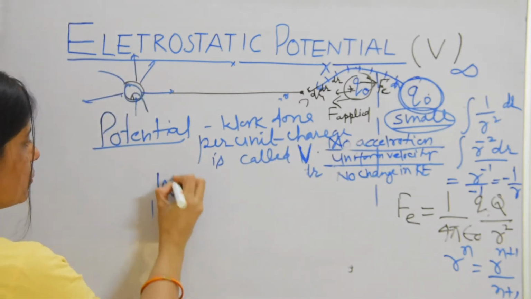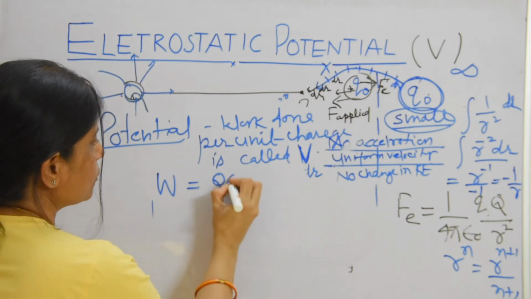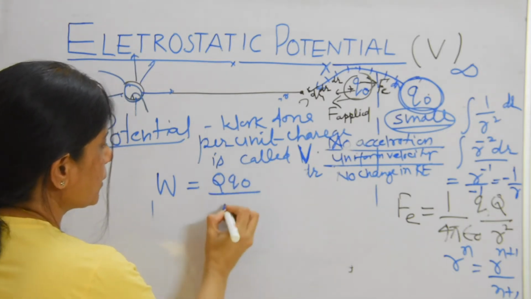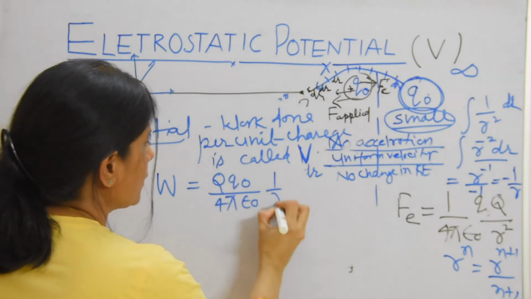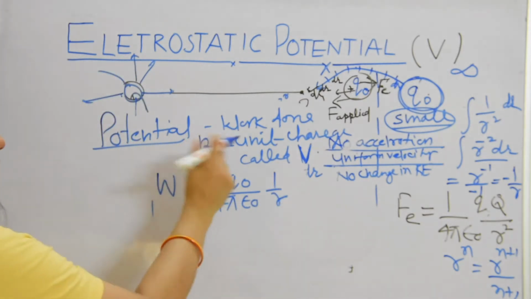The work done we just calculated is q0 upon 4 pi epsilon naught, Q upon r. So what is potential?